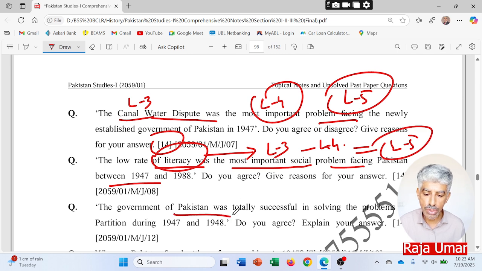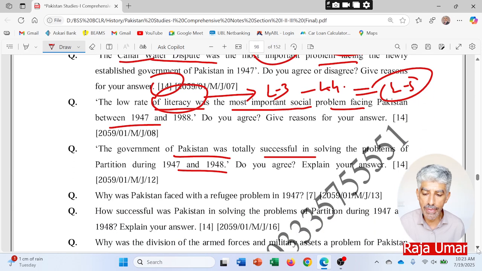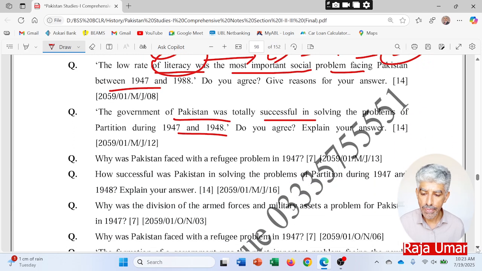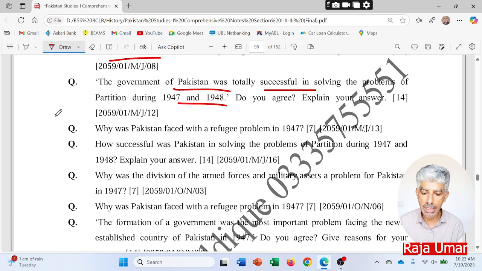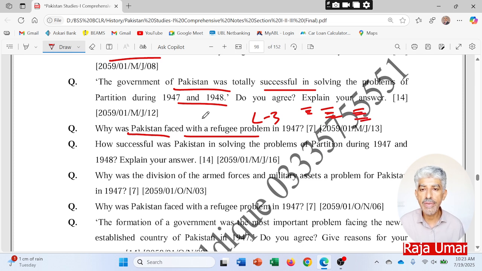The government of Pakistan was totally successful in solving the problem. Same question already explained: successes will go in level 3 and failures in level 4. And why was Pakistan faced with the refugees problem? We will talk about the unjust partition of the subcontinent over here in a 7 marks question. So only level 3 reasons to explain in 3 different paragraphs. Then reasons, development, and evaluation or analysis.